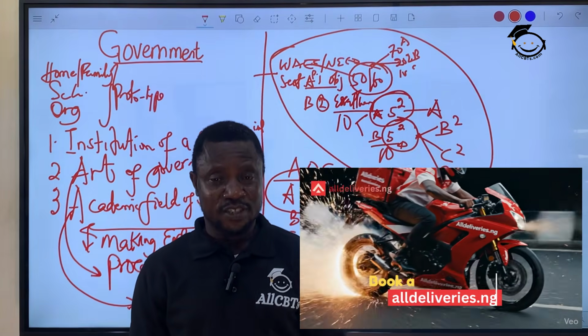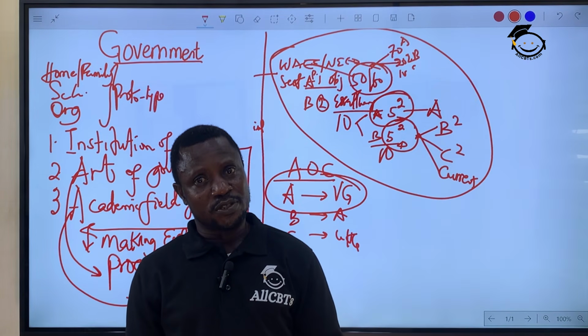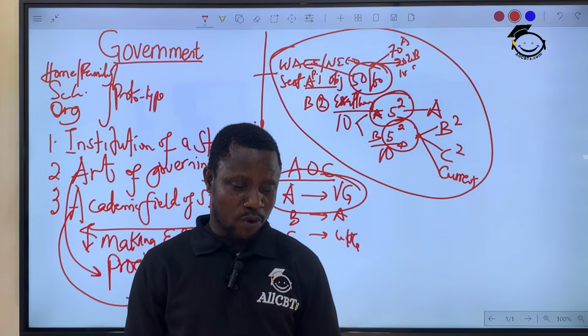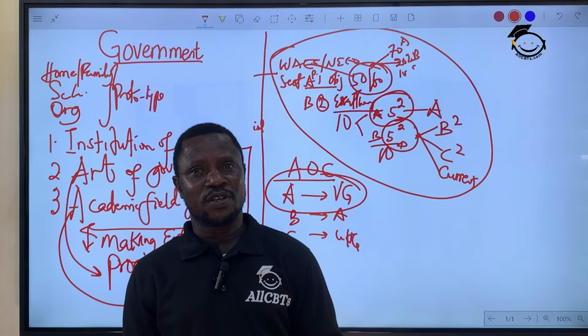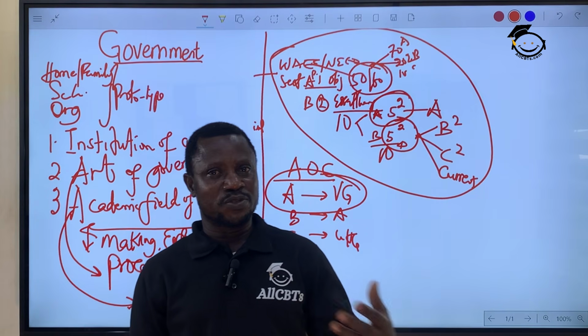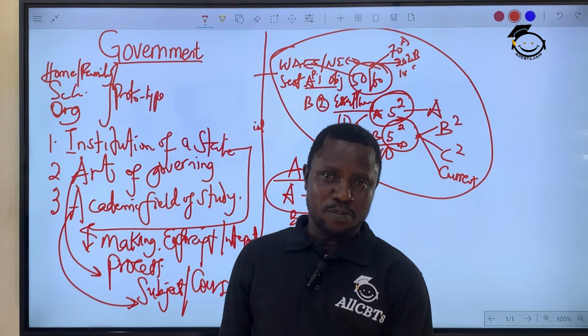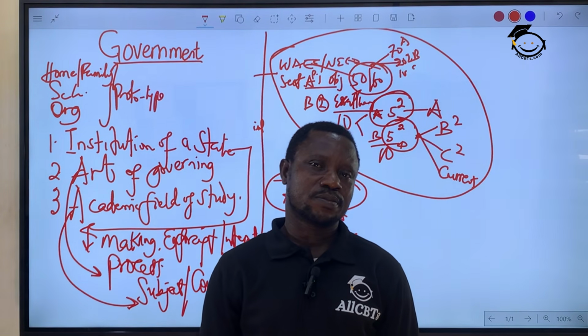You can see everything about government is politics, political. And that is why when you study government in university, it is known as what? Political science. An aspect of it is public administration.